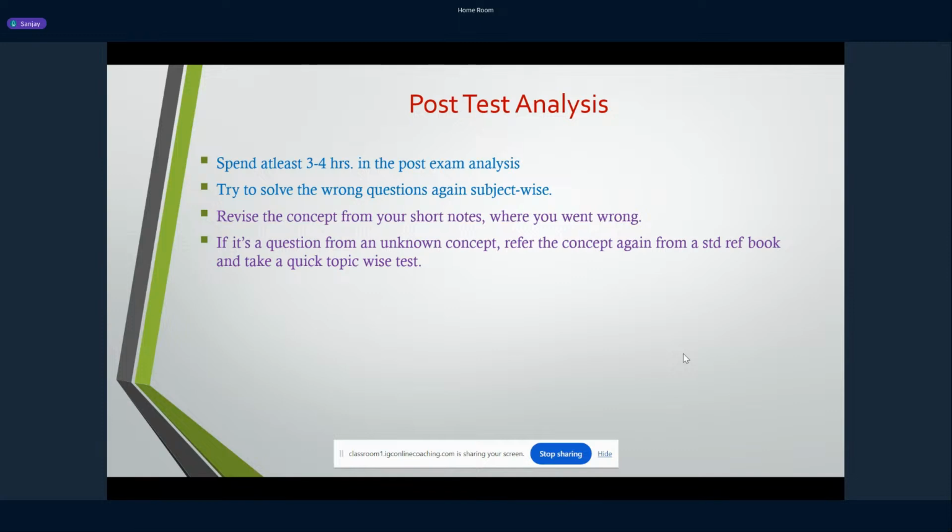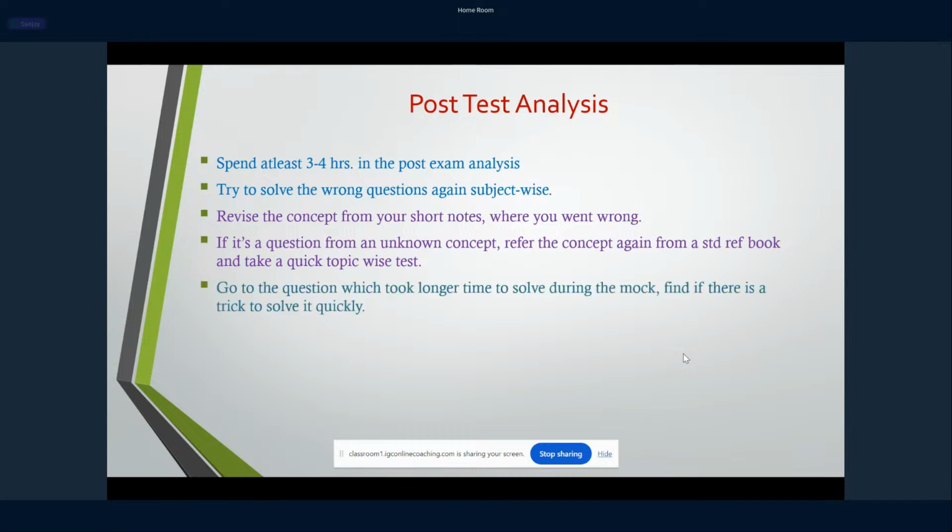If it is some small concept, just go to that standard reference book, or whatever material you have, and refer to the concept again. And it's not just that you refer to the concept again, you also solve some questions on that. So maybe take a quick topic-wise test. Solve some problems on that, so that if in future you encounter any question from that concept, you have good confidence to attack it.